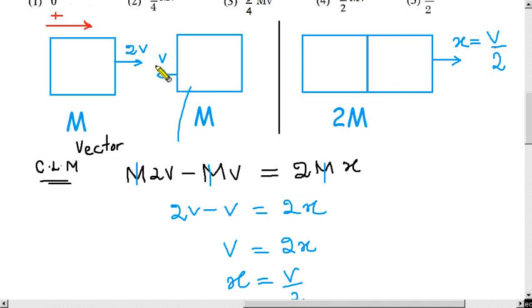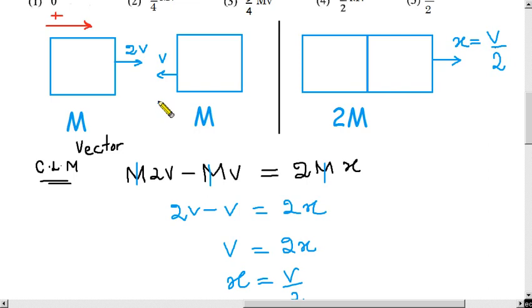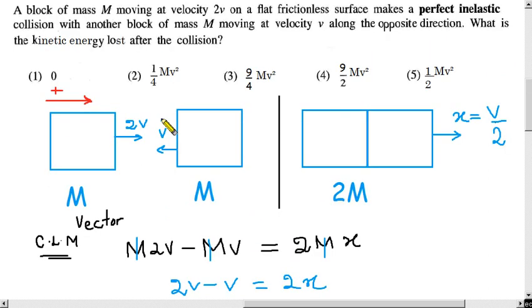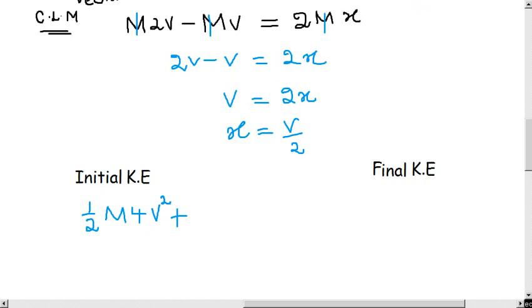Even though the direction of the velocity is to the left, we don't write minus. That is important. That is what I want to show you. That is why I took this problem, because kinetic energy is not a vector. Kinetic energy is a scalar.